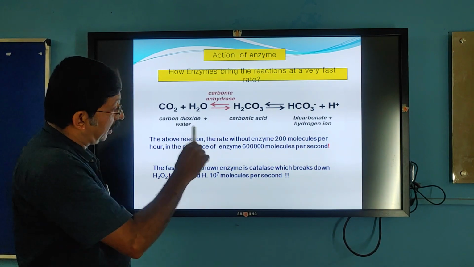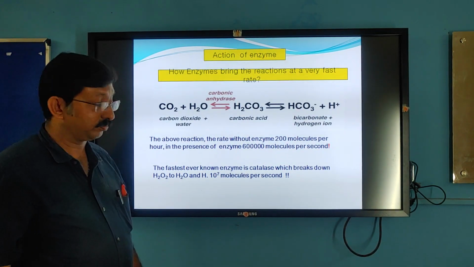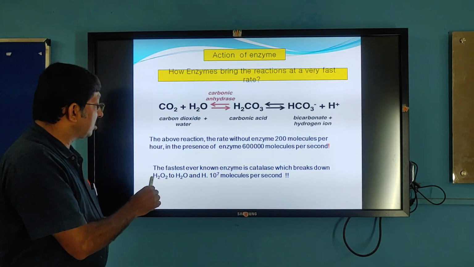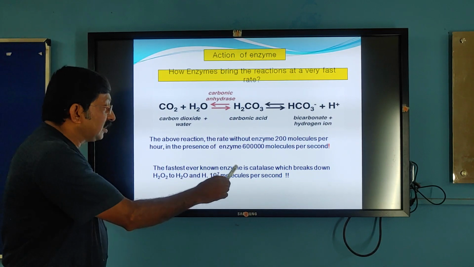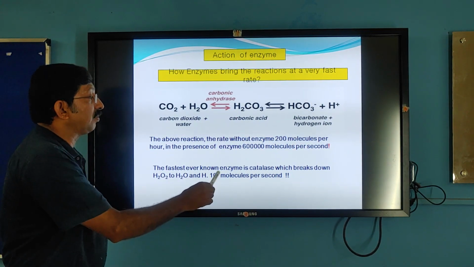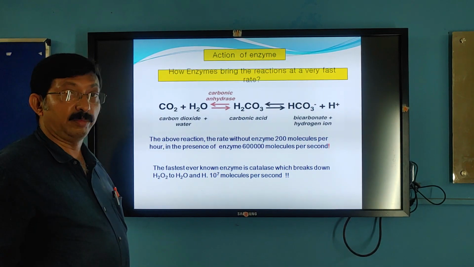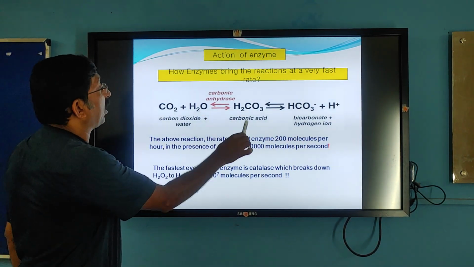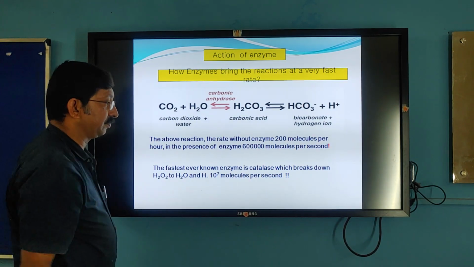There are other examples, enzymes still faster. See, there is one enzyme called catalase, which breaks down hydrogen peroxide into water and oxygen, and its rate is 10 raised to the power of 7 molecules per second. This is one of the fastest enzymes in the world, whereas the fastest enzyme in the world is catalase.